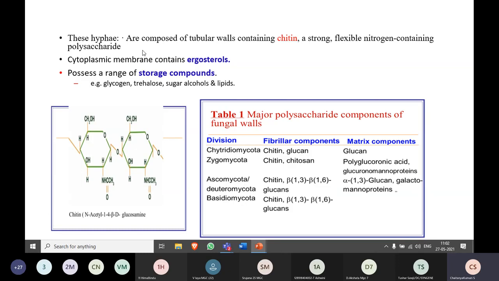Okay. Apart from that, inside the cytoplasm of the fungi, they contain different types of storage compounds like glycogen, trehalose, sugar alcohols, and lipids. This is also an important component or characteristic feature of the fungi. So the cell wall is made up of chitin, the cytoplasmic membrane contains the ergosterol, whereas the cytoplasm, apart from membrane-bound cell organelles, also contains different types of storage compounds.